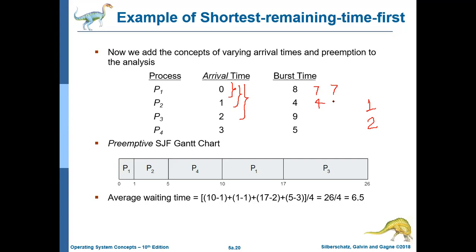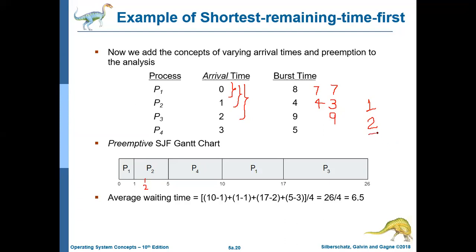The burst time for P2 is now 3, at time t equal to 2, because it has already executed 1 unit of time. P3 remaining is 9. Which process should run at time 2? Again it is P2. So P2 is continuing from here. We are not changing P2.